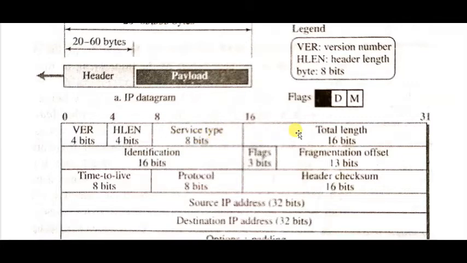The fourth field is total length. This total length is 16 bits in size. This 16-bit field defines the total length, that is header plus data, of the IP datagram in bytes.